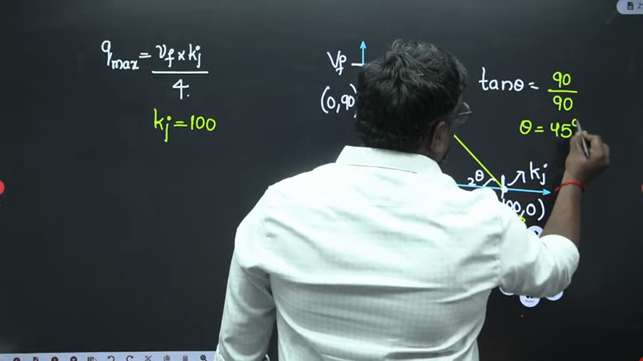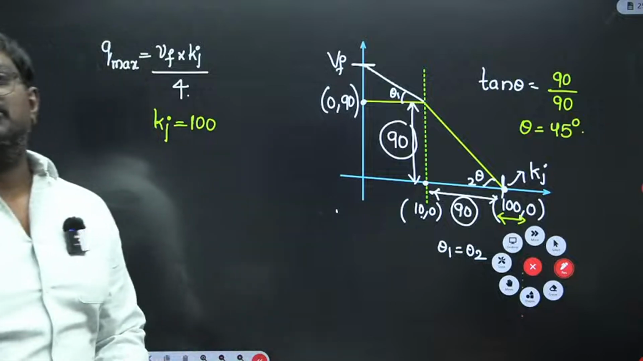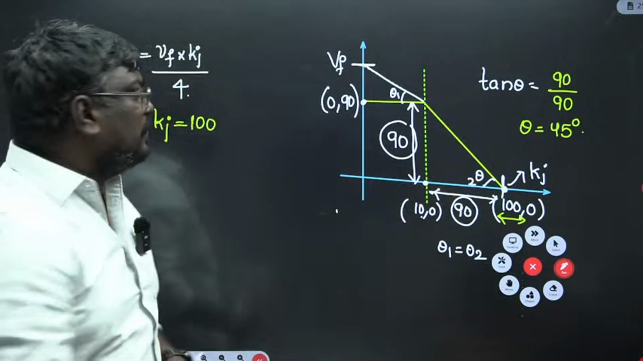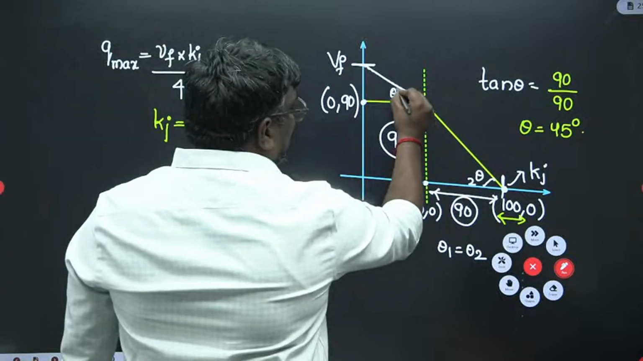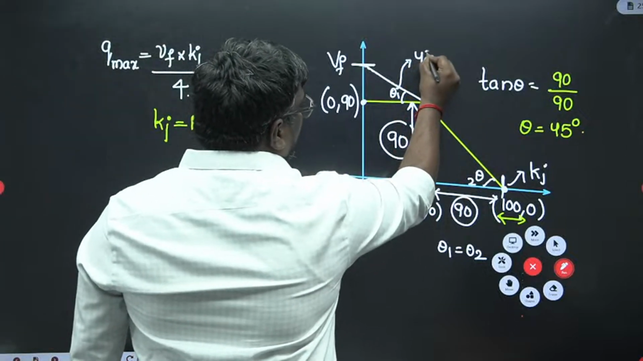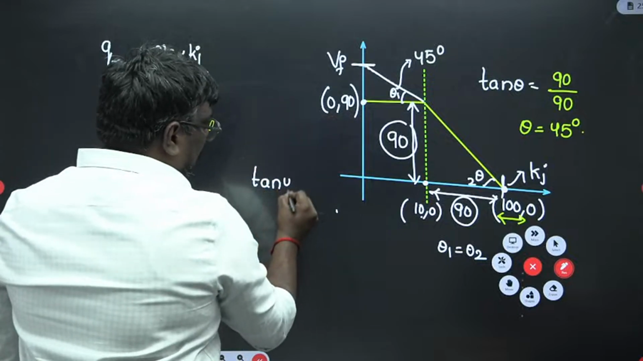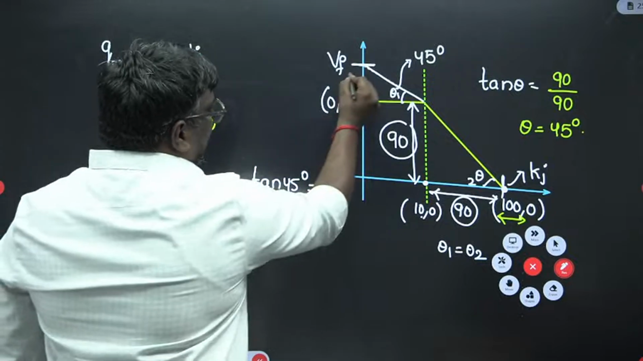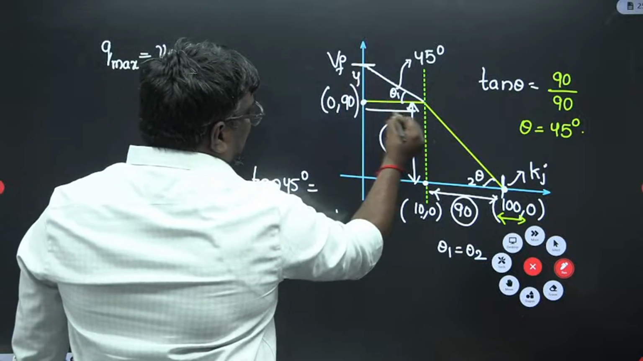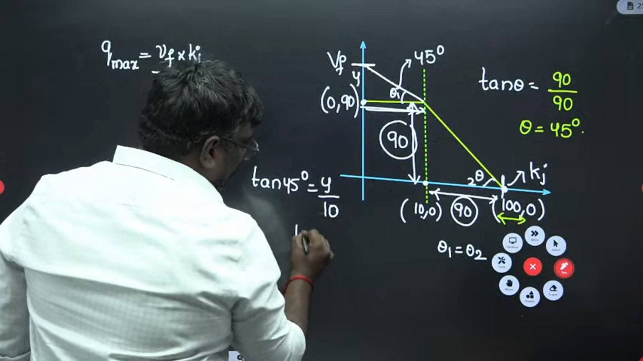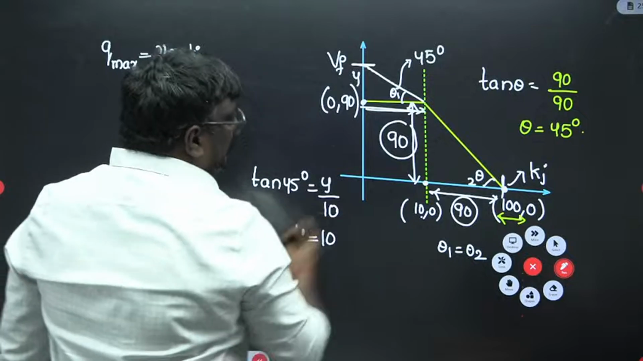I hope you are clear. Most of the students might have done it in a complicated way. This is the best and easiest way. So theta 1 is equal to 45 degrees. So tan 45 is equal to, if I take this as y, and this length is 10, y divided by 10. So y is equal to 10 kilometers per hour.